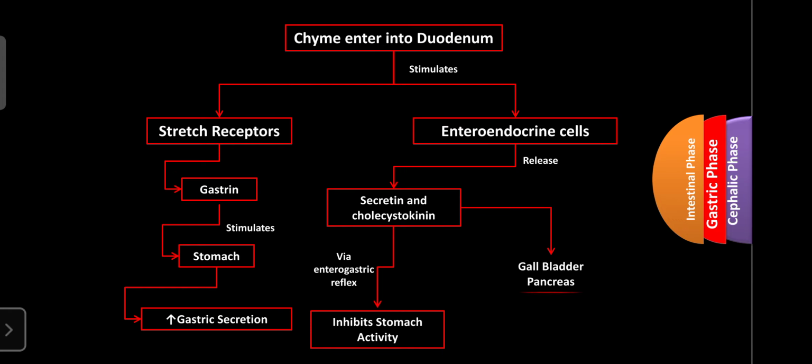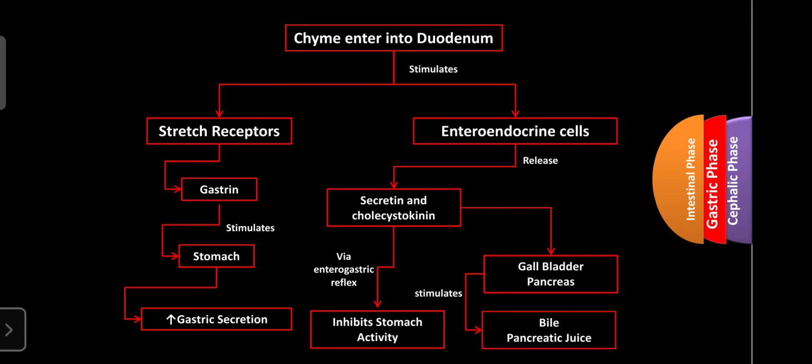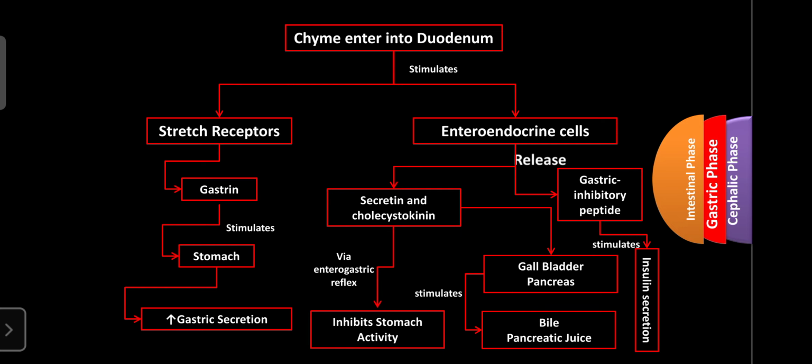Okay, on the other side, secretin and cholecystokinin can give signals to the gallbladder and pancreas. The gallbladder is involved in the secretion of bile, and the pancreas is involved in the secretion of pancreatic juice. They are rich in enzymes that are required for the metabolism of proteins, lipids, as well as carbohydrates. And endocrine cells also release gastric inhibitory peptide, that is GIP. This peptide can stimulate insulin secretion. Then the insulin that is released is involved in the metabolism of carbohydrates.